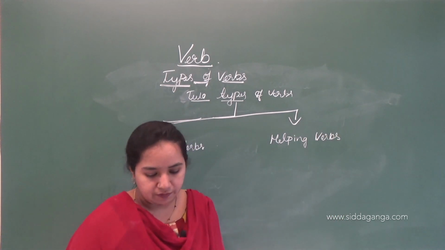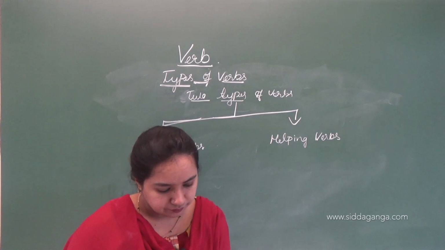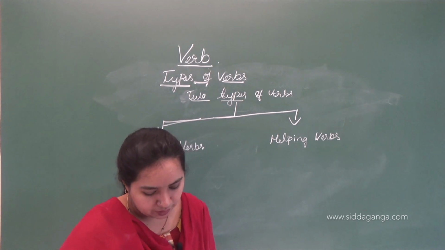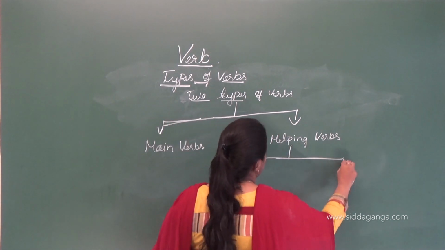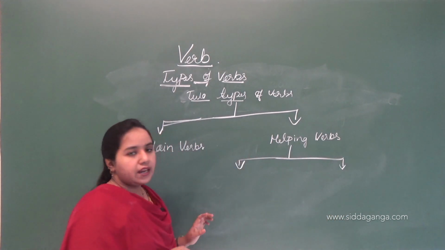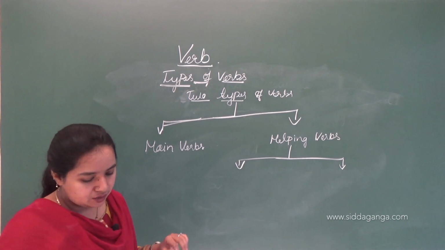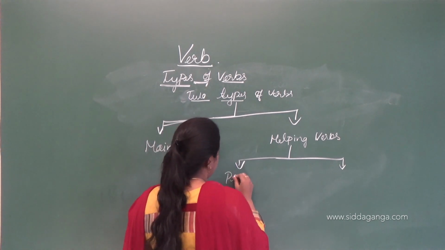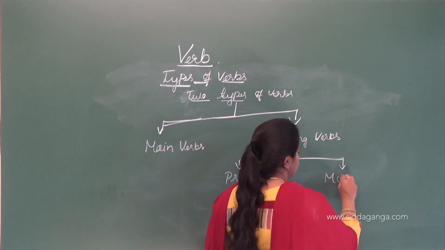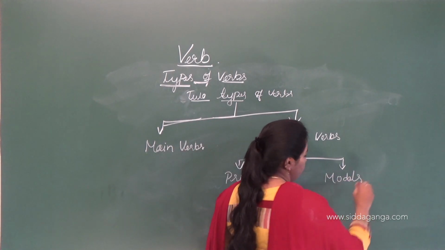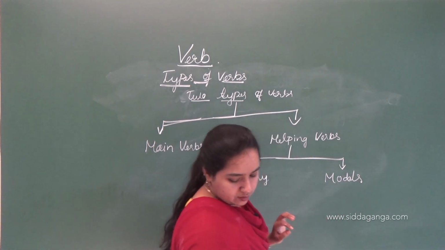Again, helping verbs are divided into two: that is primary verbs and modals. This is called modals.